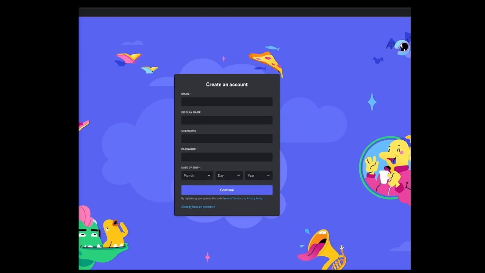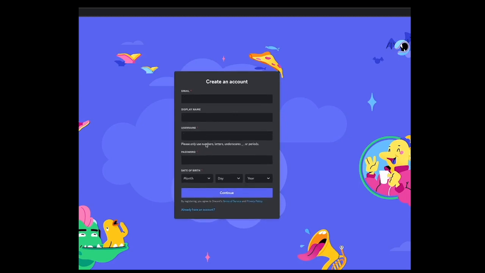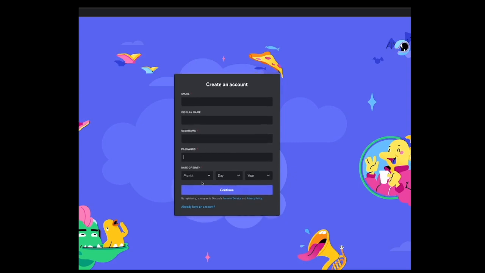So let's get started. We are going to create our Discord account. Click on the Discord link below, and this is where you will register. You'll input your email, your display name, the username, the name that you want to go by when you start joining these community boards, password, date of birth, just basic info when you create an account.